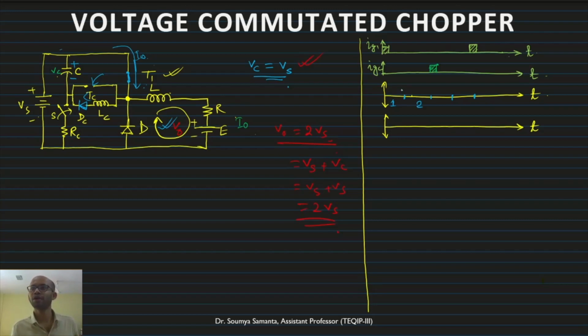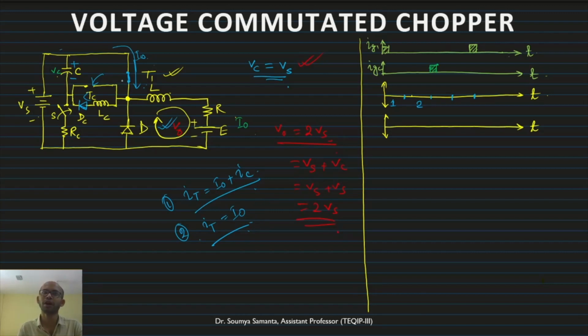In mode 1, the current through thyristor T1, IT1, will be the average load current I0 plus IC. During mode 2, through this thyristor only the load current I0 will flow. Now what will happen in mode 3?